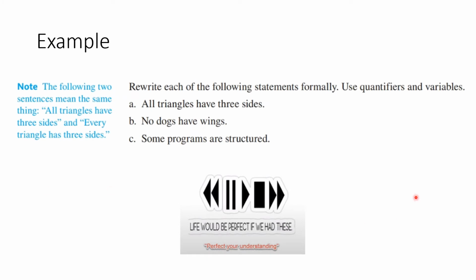Here's another example where we're to rewrite each of the following statements formally using quantifiers and variables. So we have all triangles have 3 sides, no dogs have wings, and some programs are structured. You know what to do. Let's see how you did.